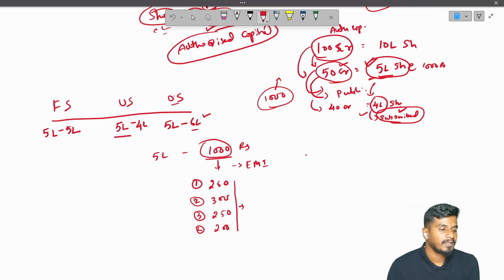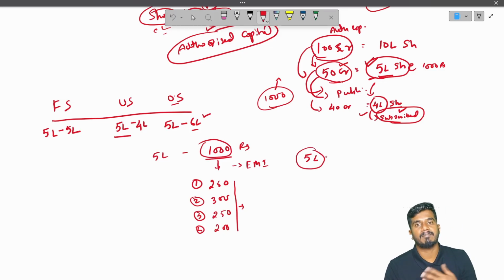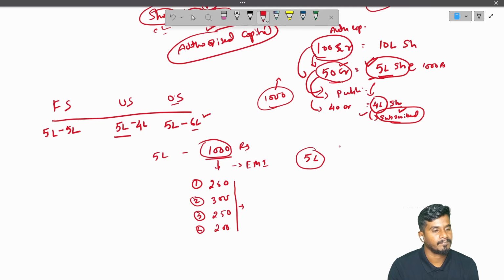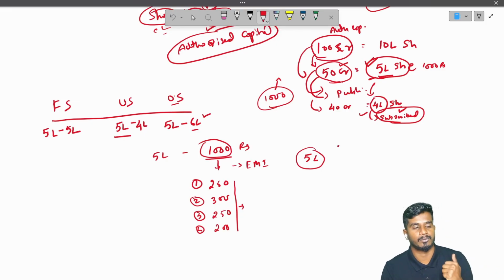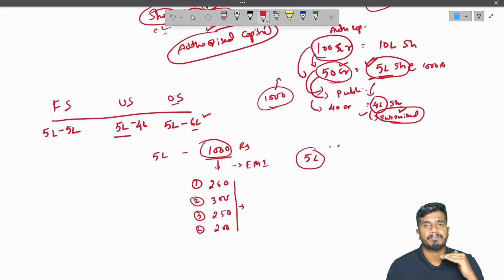Whenever a big company like Tata issues shares, you and me will buy a lot of shares, correct? If they offer at 1,000 rupees, we may buy 50 shares, 100 shares, or 1,000 shares also. So people will apply continuously. There will be no control over it.